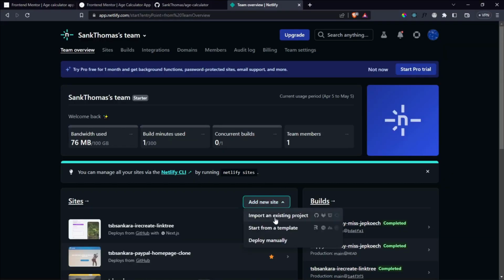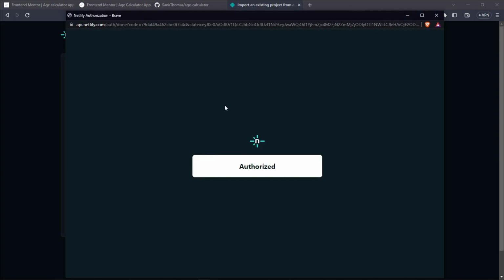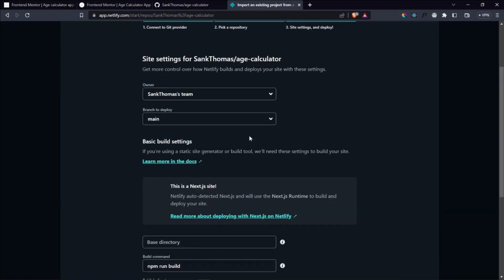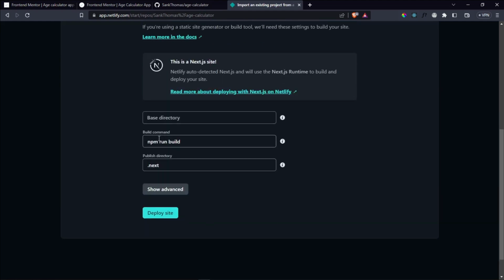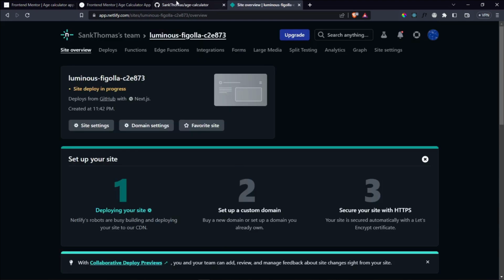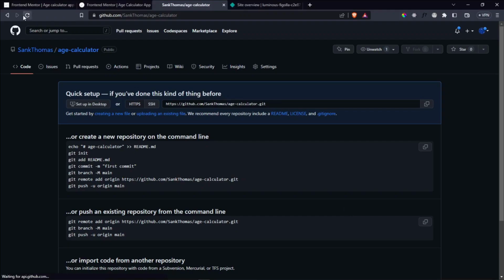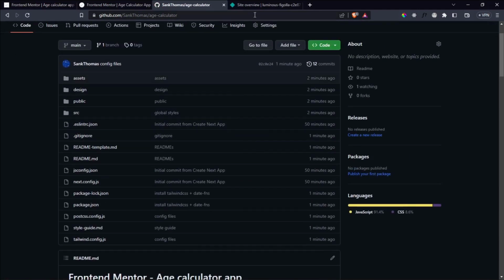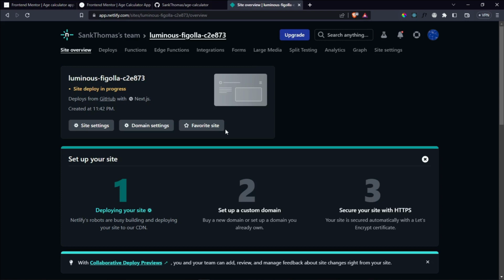Let's import a new site here, and the new site, we're going to call it age calculator. So age calculator, let's go ahead and deploy this. This is the Next.js site. There we go. So npm run build is going to deploy this folder. So let's say deploy site, and then let's wait a minute. Oh wait, did it finish? I just deployed it without checking whether this uploaded. Oh, it's not going to be an issue. It finished already.